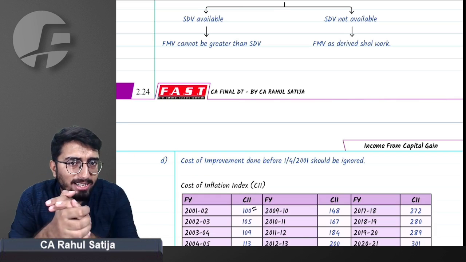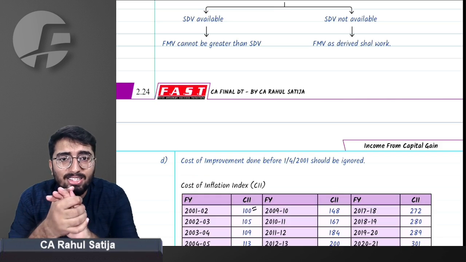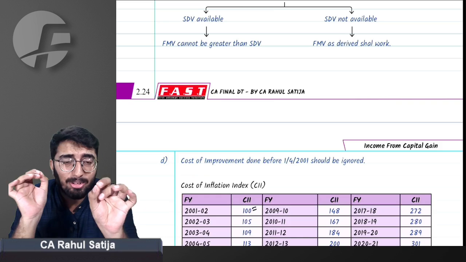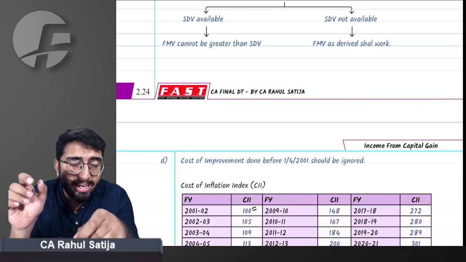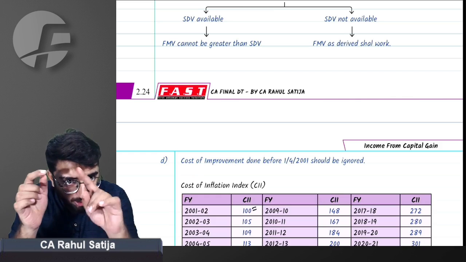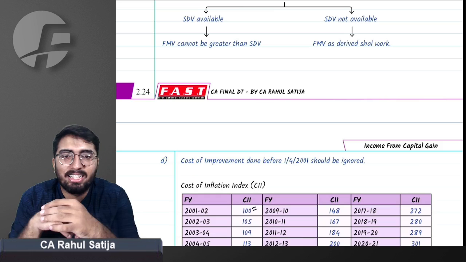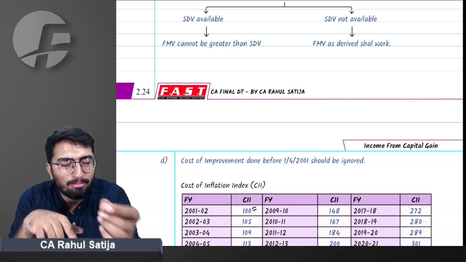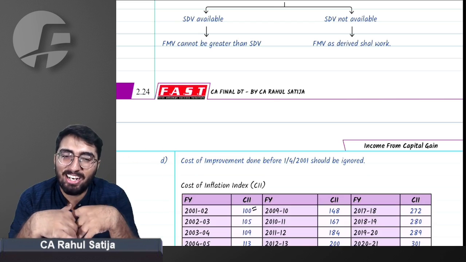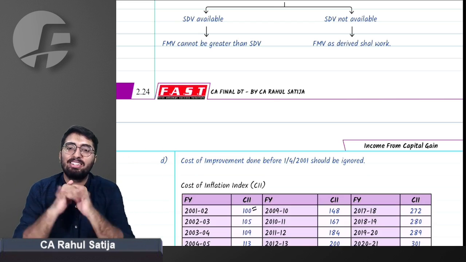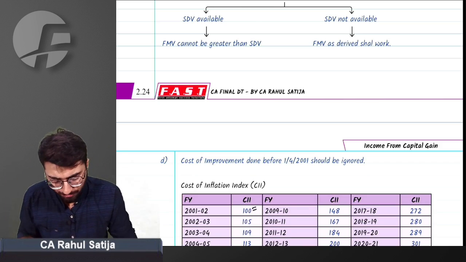Any improvement has to be indexed, but if property is acquired before 1st April 2001, then CII will be taken as for previous year 101, multiplied by either FMV or cost of acquisition, whichever is higher. But for immovable property, FMV can never be greater than SDV. Any improvement made before 1st April 2001 has to be ignored because it is already included in FMV. Did you get this point? This was second proviso to section 48, how indexation concept works.